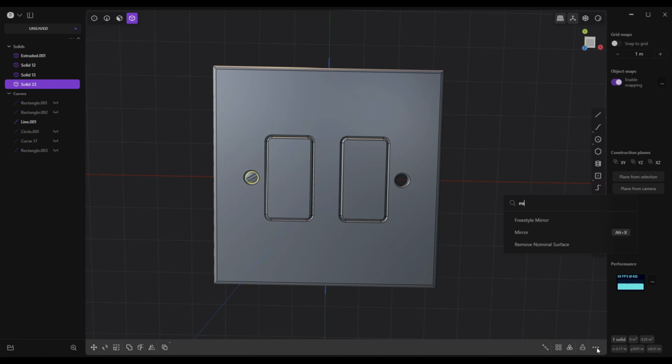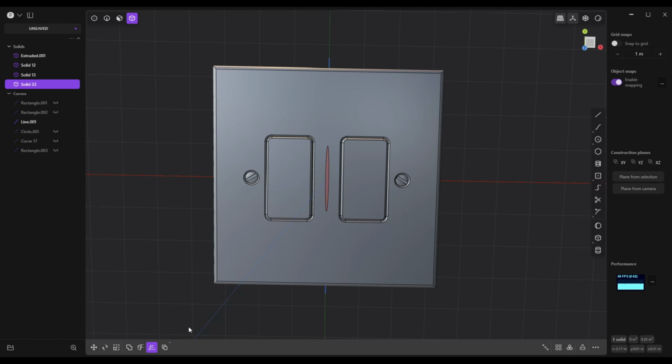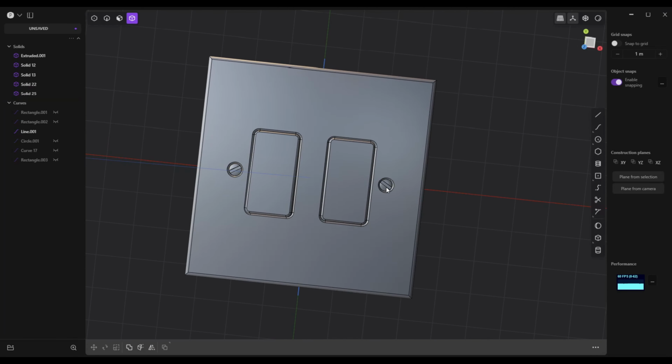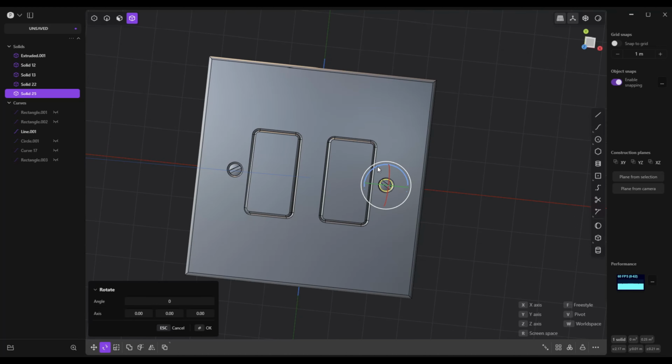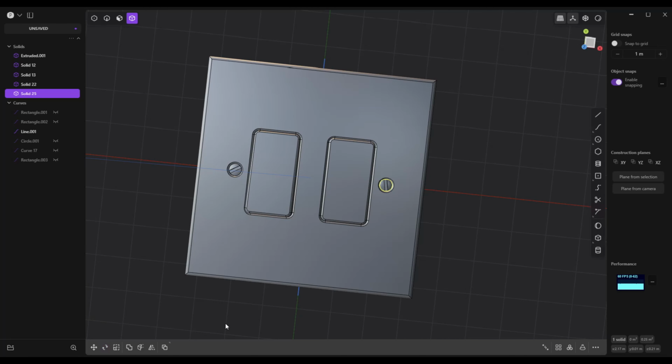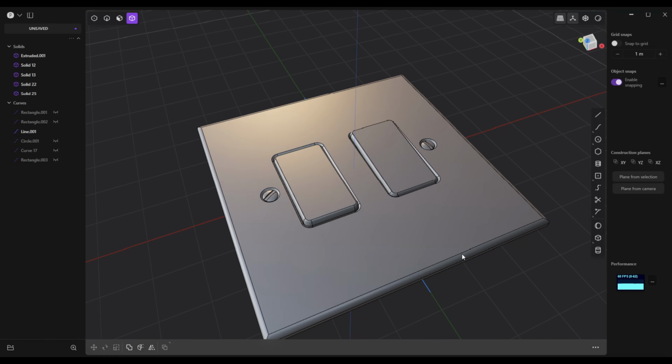So we have something to reference to. We're going to go and mirror this guy. Mirror, move it over there, click on OK. Then we're going to grab this guy. We're going to hit R to rotate, so it's not in the same position. Maybe something like this, right? So there you go. There's a very simple light switch.